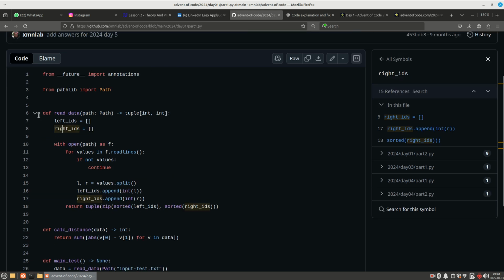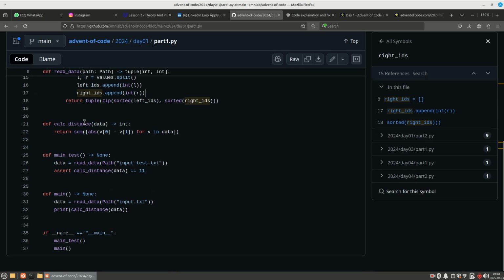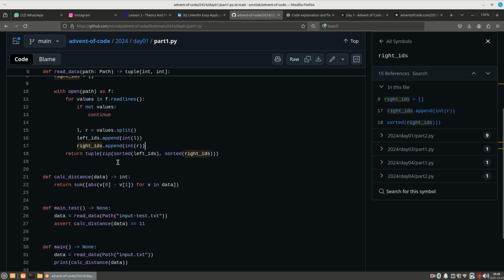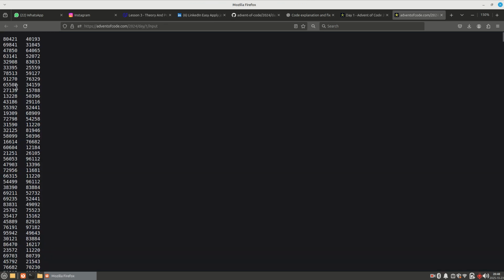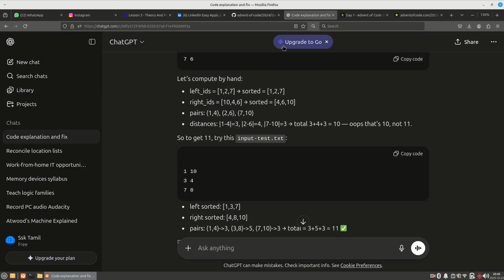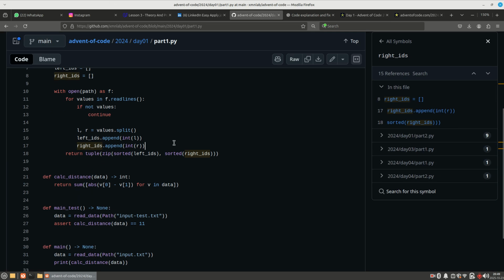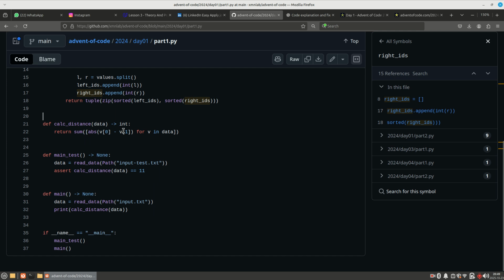This first function is the most important function in this problem. He has given the exact idea: our information, the txt file, is split. He is giving two names, left IDs and right IDs, and also he sorted that information using only one function. He did all of this in this one function. After that, we are going to calculate the distance. That is the key thing we need to solve in the problem.